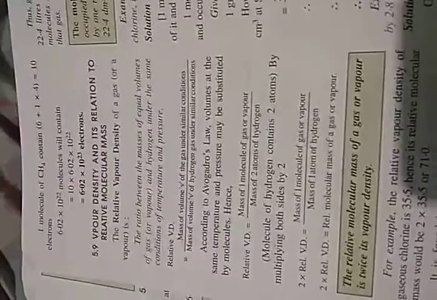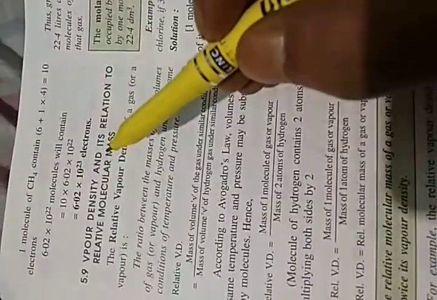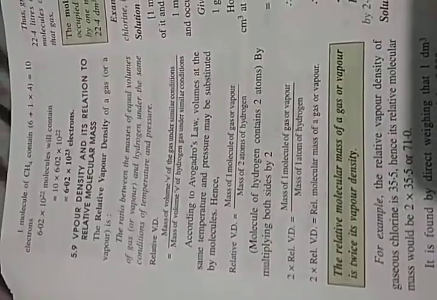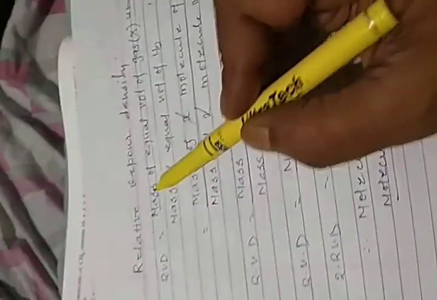Then our last topic in this chapter 5b is vapor density. First, we should know what is vapor density, or what is relative vapor density.